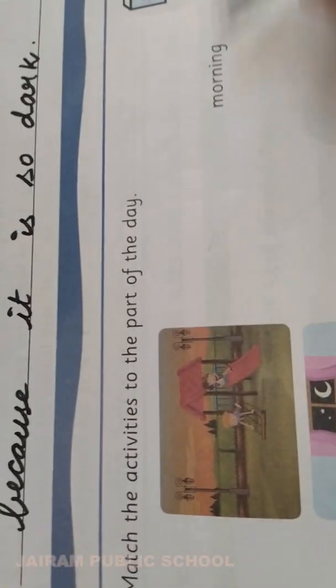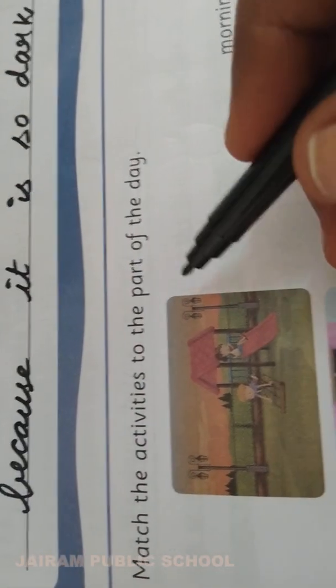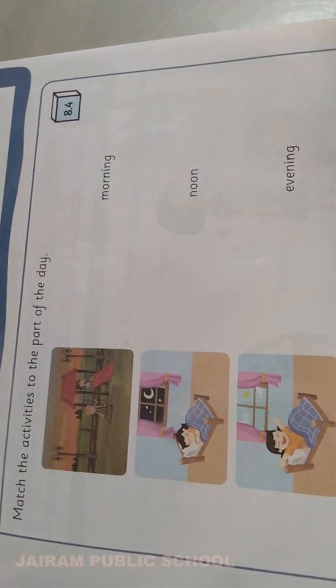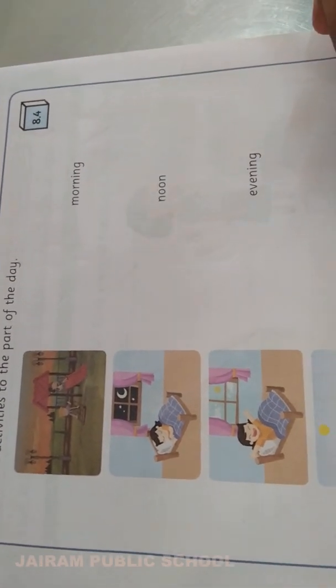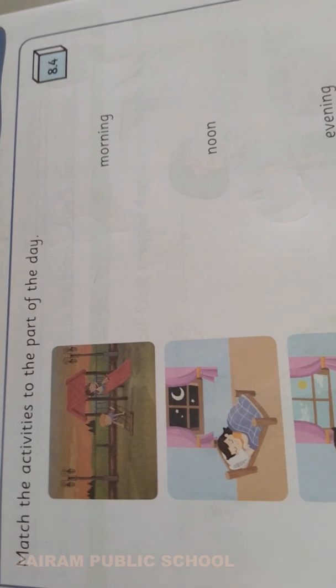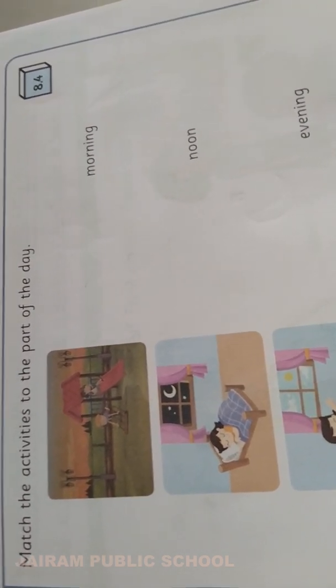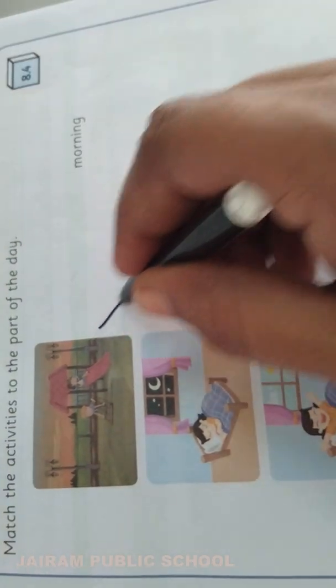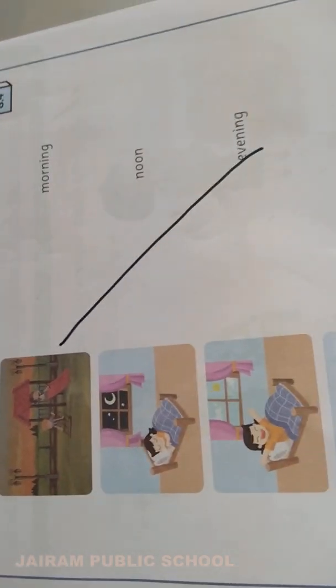Next 8.4 activity, match the activities to the part of the day. See here in this side they have given pictures and here they have given match. We want to match the correct picture. See here the children are playing. At what time you all will play, children? Nowadays you are playing day fully. But while going to school time, at what time you will play? In the evening. So match to evening.